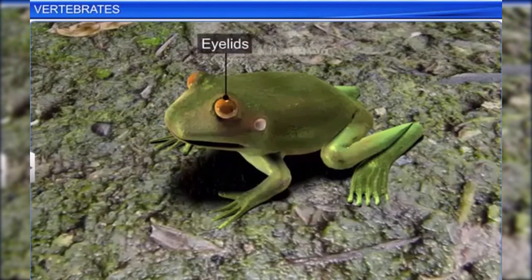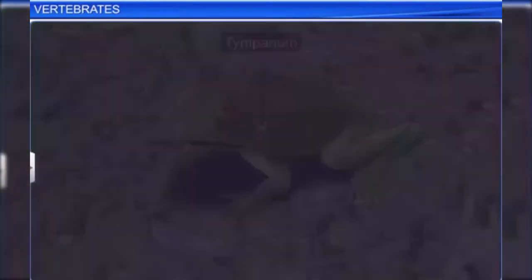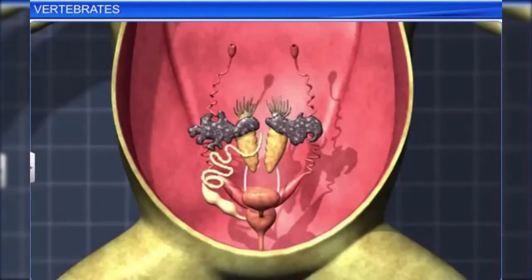Their eyes are covered by eyelids. Behind the eyes is a pair of tympanum, which represents the ears. In amphibians, the alimentary canal and urinary and reproductive tracts open into a common chamber called the cloaca, which opens to the exterior.